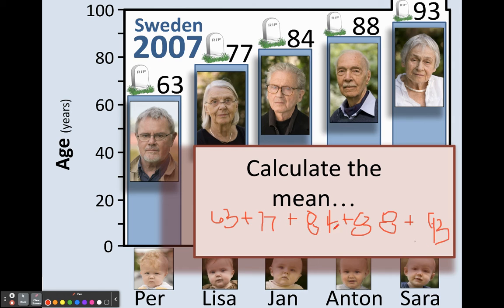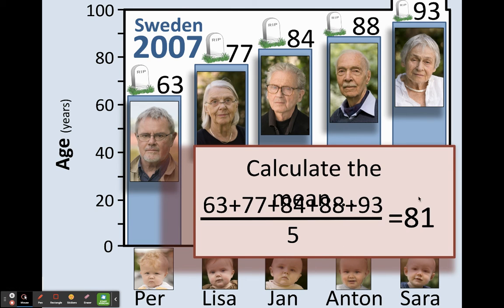So add those numbers up, and since we're looking at 1, 2, 3, 4, 5 different people, we're going to divide that big number by 5 to get the mean. So that's how we would set up our math problem, and the average life expectancy is 81. So 81 years is the amount people typically live in Sweden.